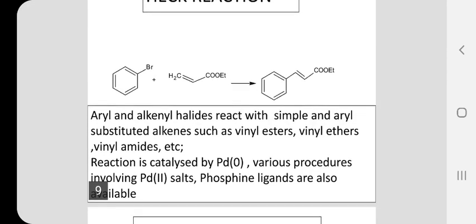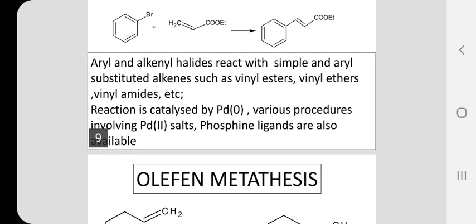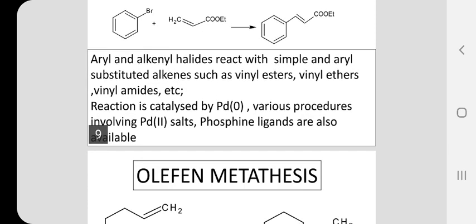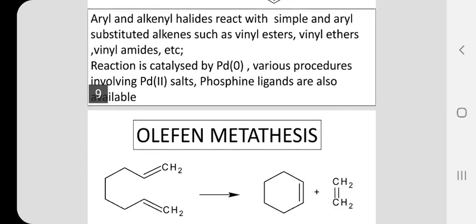The reaction is also catalyzed by palladium in the zero oxidation state. Various procedures are also available in the literature. Palladium 2 salts are also used, and phosphine ligands are also available to catalyze the reaction. So this is our Heck arylation or Heck reaction, where you are getting an aryl vinyl ester as the product. The vinyl group is arylated. Aromatic ring is undergoing coupling with carbon-carbon double bond.